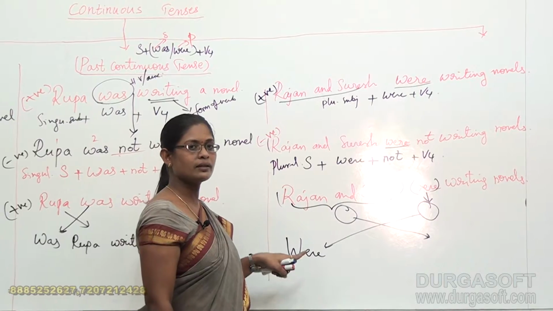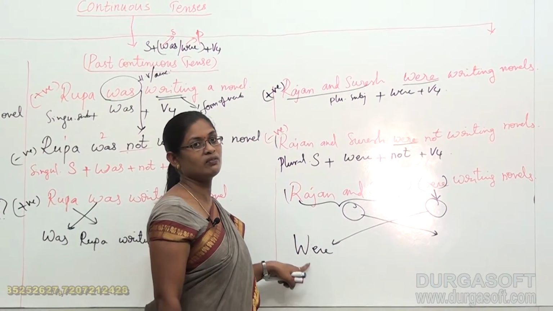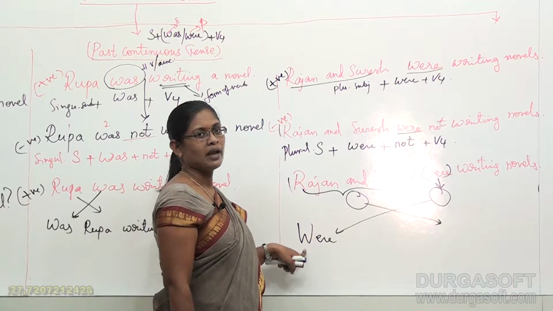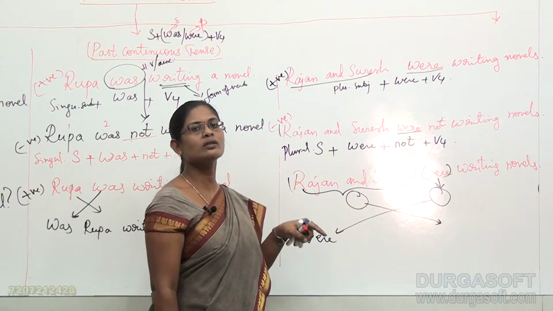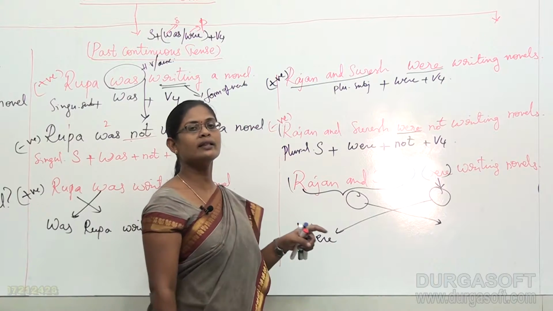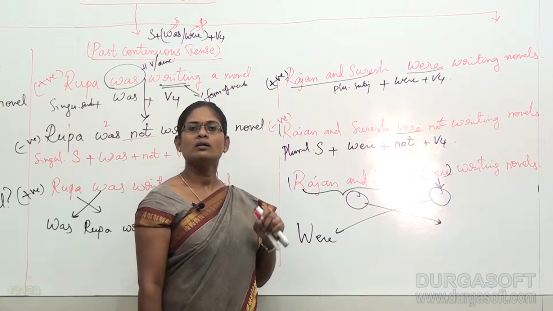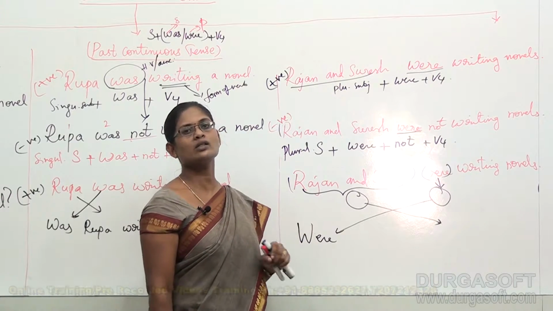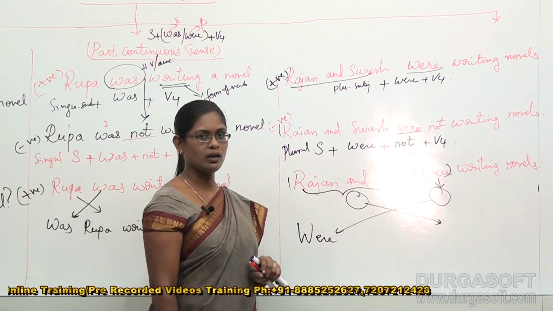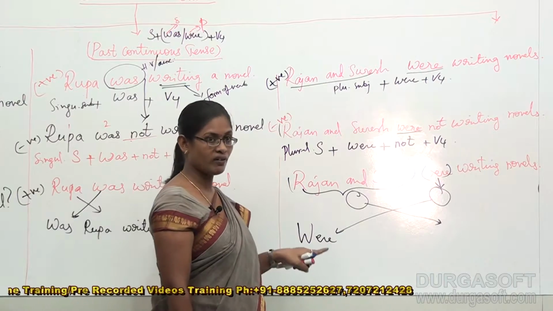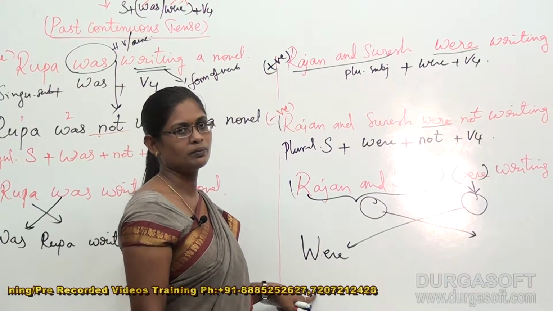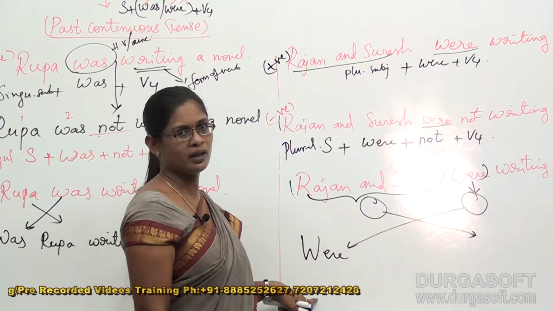Were, because we are beginning the sentence with "were", we always begin a sentence with a capital letter. If it is a general statement, we have to end it with a full stop, and if it is a question, we should end the sentence with a question mark. But the common thing you have to follow is that a sentence should always begin with a capital letter, whatever the word we are beginning with.